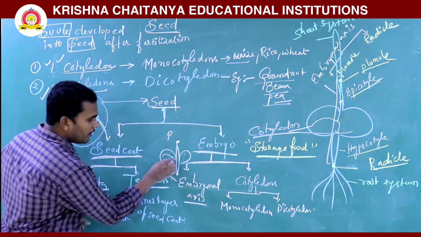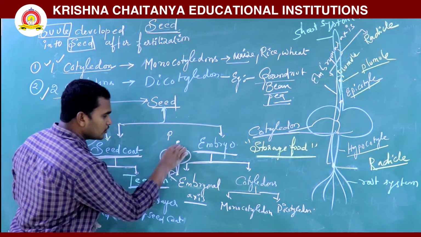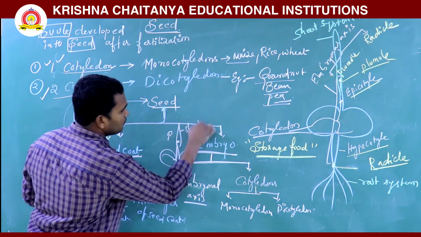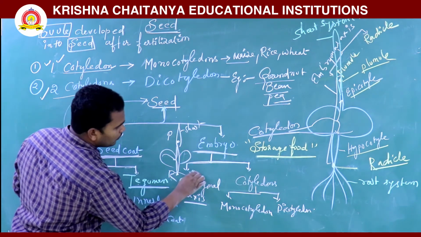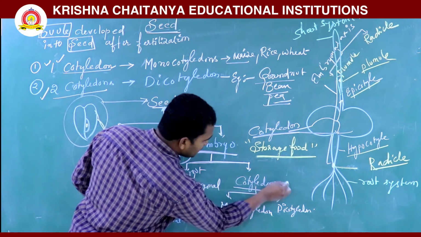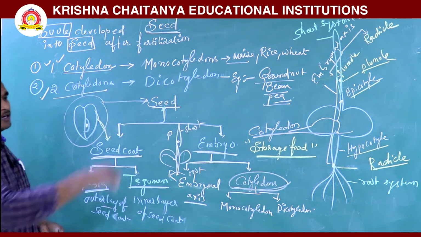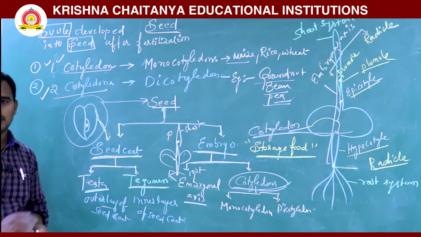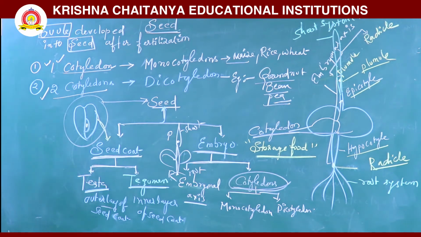The cotyledons provide food to the plumule and radicle, which develop into the shoot system and root system. Cotyledons also store food material. So this is nothing but the seed. Next we will discuss monocot seed and dicot seed.